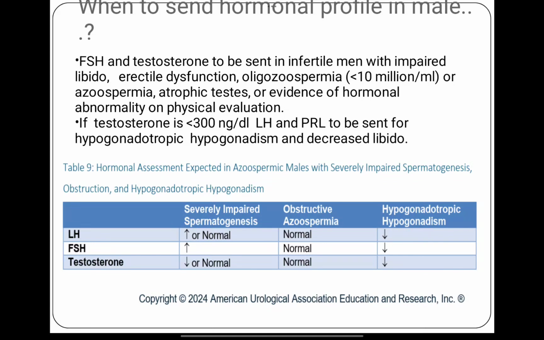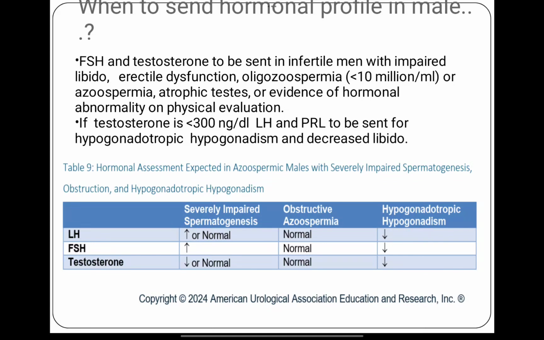libido. So these are the parameters that can be seen in the hormonal profile of the patients. First one is if the patient is having severely impaired spermatogenesis, meaning oligospermia or azoospermia. When we check the hormones, because sperms are not being made, the FSH and LH levels are increased, and this is not acting on the testes, and testosterone is not getting released, so the testosterone level is low. So testosterone is low, LH and FSH are high. This is known as hypergonadotropic hypogonadism.